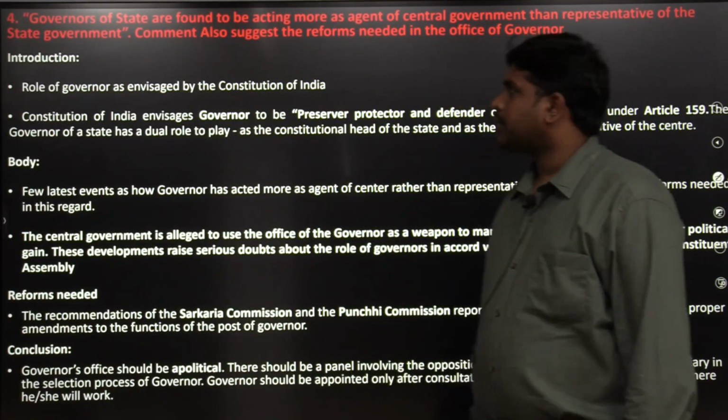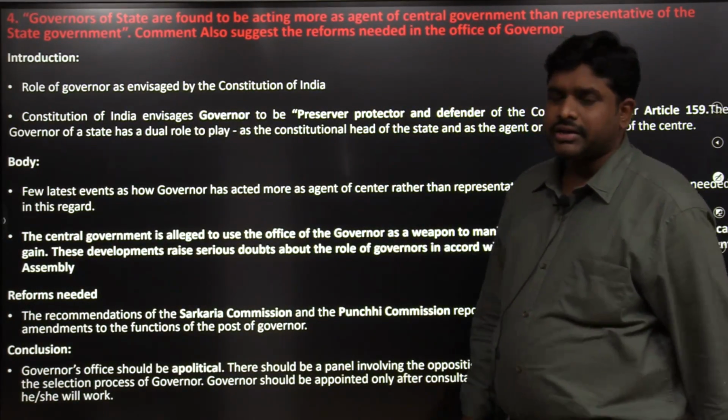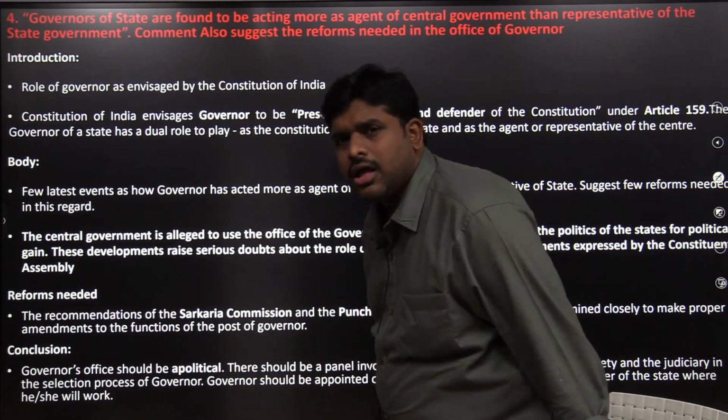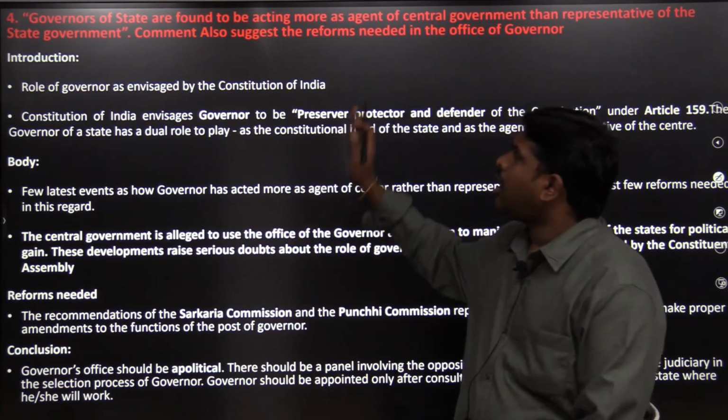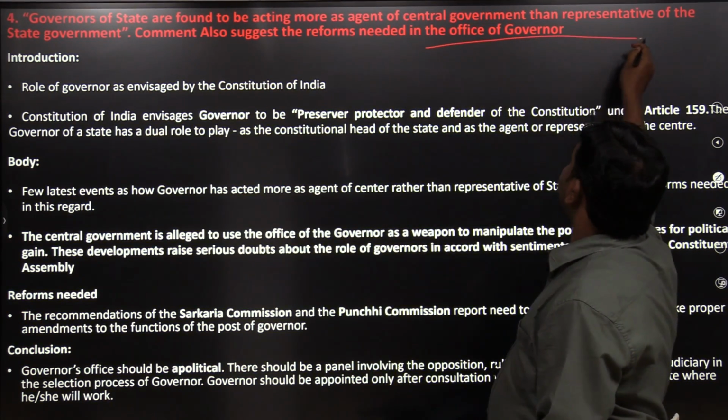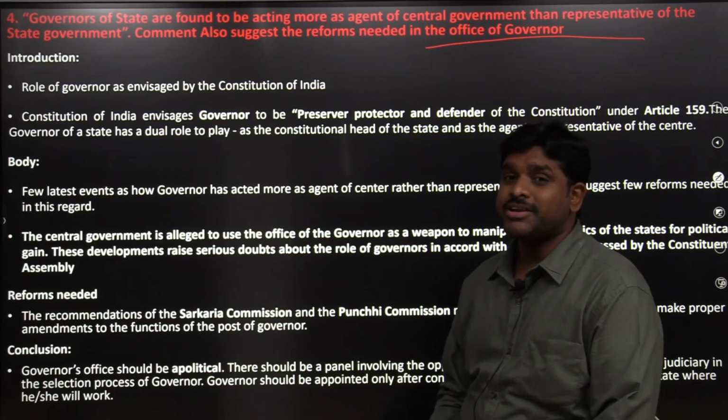Fourth, governors of states are found to be acting more as agents of the central government than as representatives of the state government.